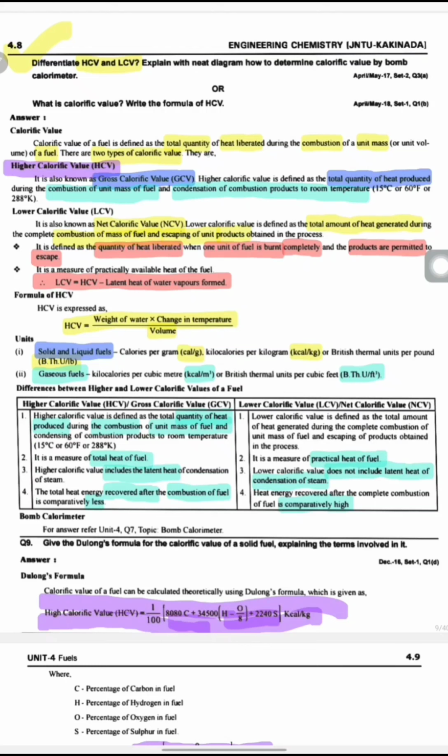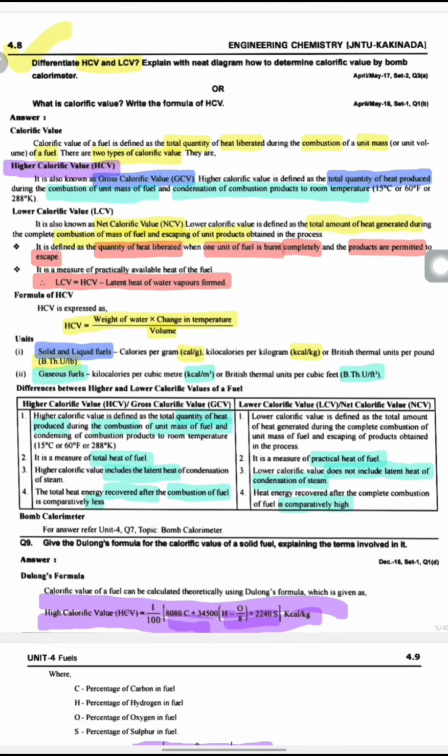There are two types of calorific values. The first one is the higher calorific value. It is known as gross calorific value. Higher calorific value is defined as the total quantity of heat produced during the combustion of 1 unit mass of fuel or 1 unit volume of fuel and condensation of combustion products to room temperature.